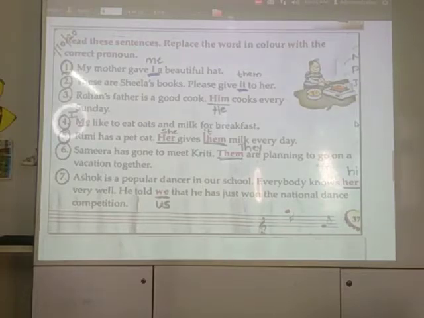She gives it milk every day. Number 6, Samira has gone to meet Kriti. Them are planning to go on a vacation together. Instead of them write THEY, they. They are planning to go on a vacation together. Number 7, Ashok is a popular dancer in our school.